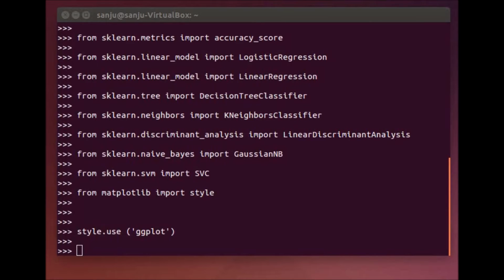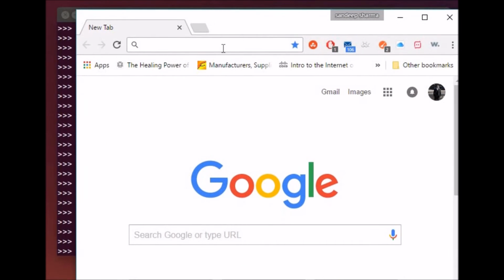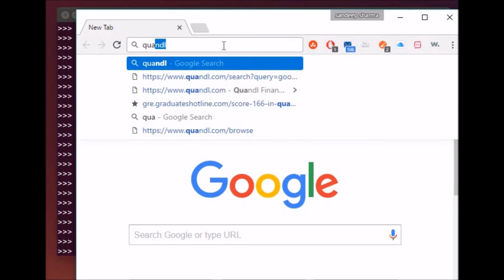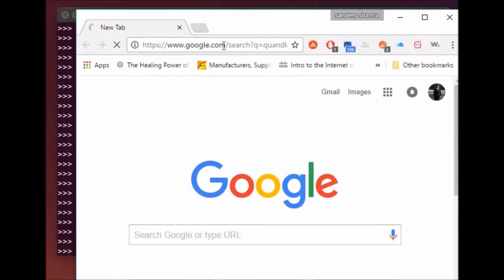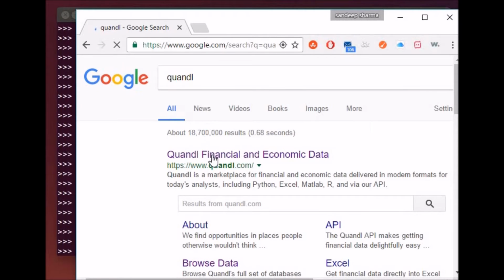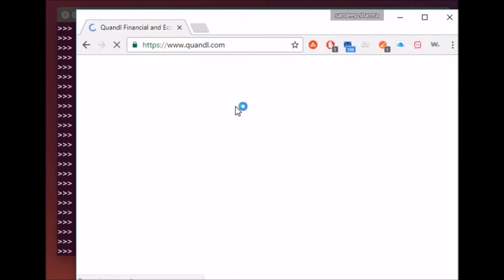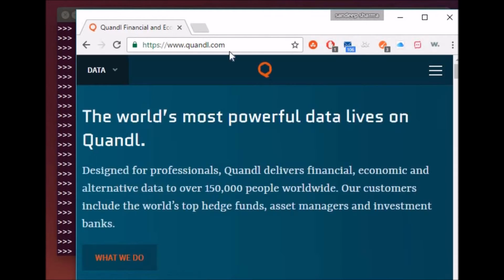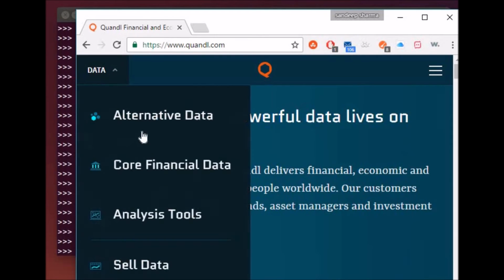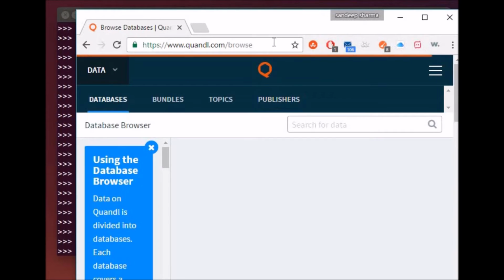We can download a dataset, or we can use a different method. Here I'm going to use Quandl.